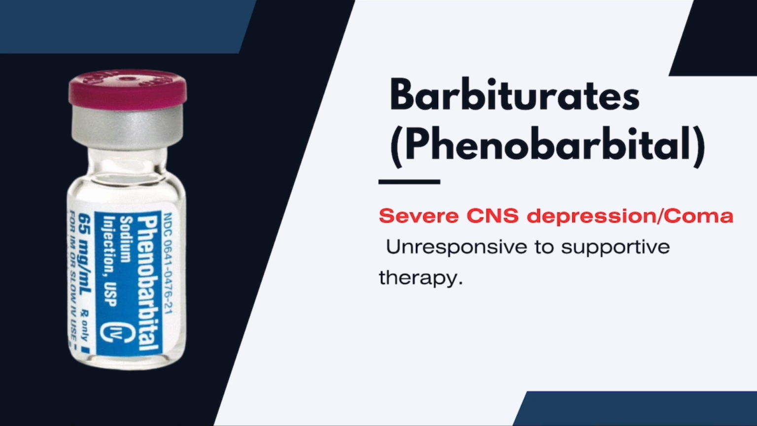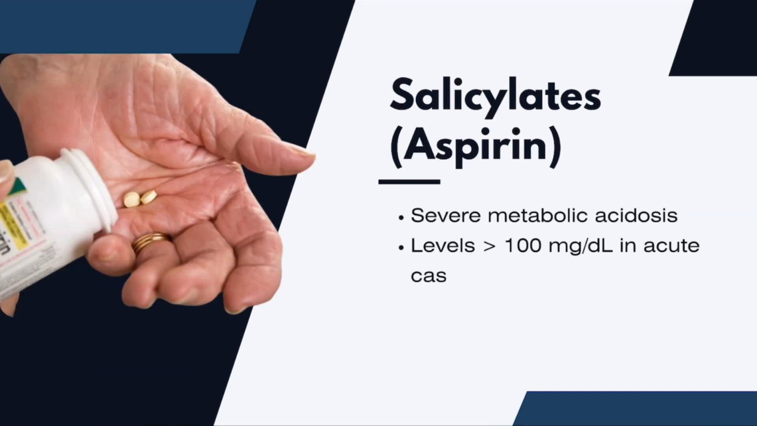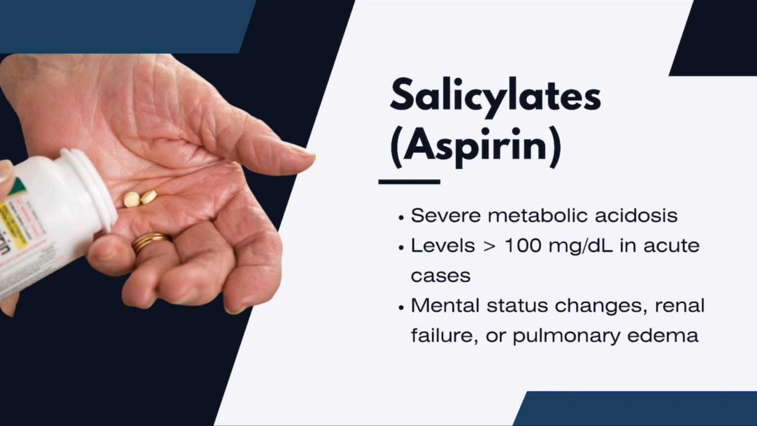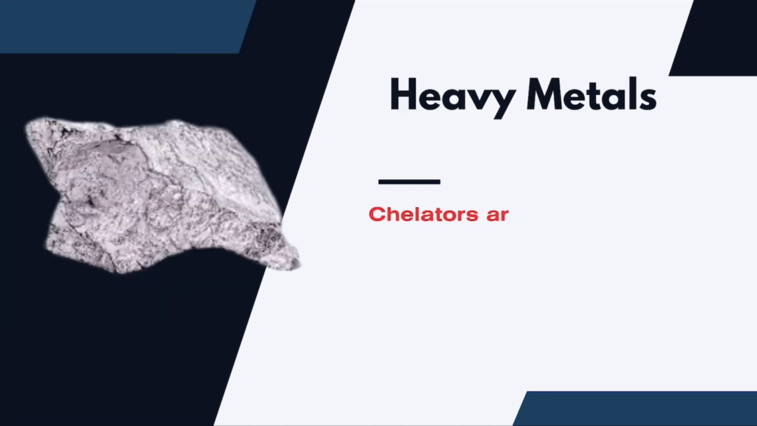Next on the list is salicylates, which is aspirin. We only need to dialyze when aspirin causes severe metabolic acidosis unresponsive to bicarbonate, serum salicylate levels more than 100 milligrams per deciliter in acute cases, or when aspirin causes mental status changes, renal failure, or pulmonary edema. Next are heavy metals like lead, mercury, and arsenic. Dialysis is only used as a last resort when chelators are ineffective or levels are critically high.